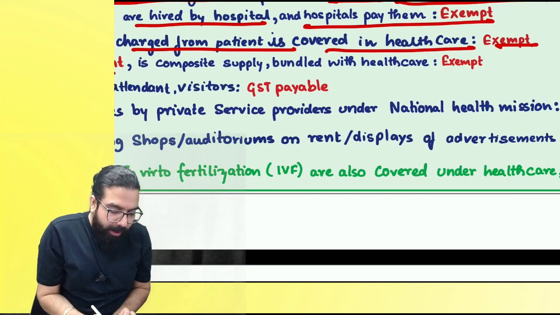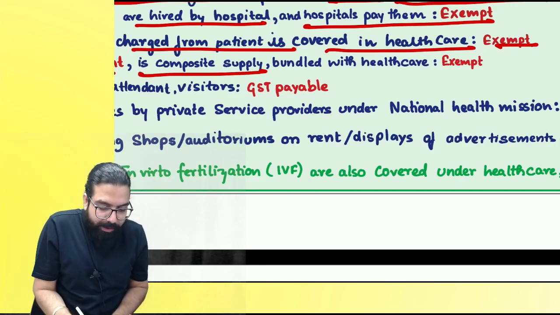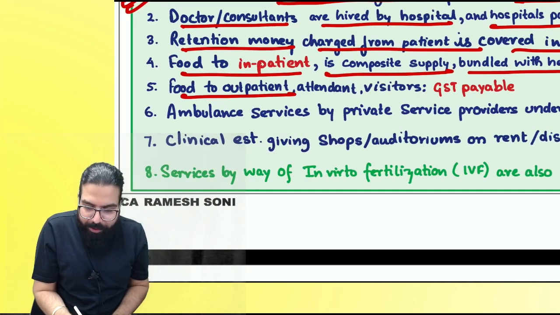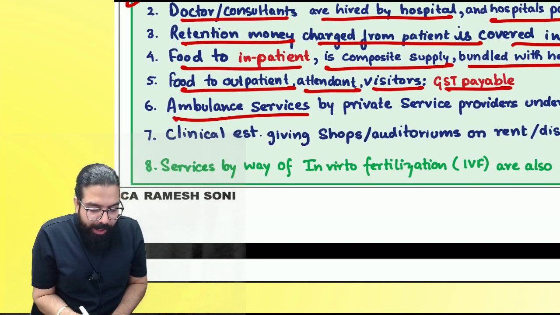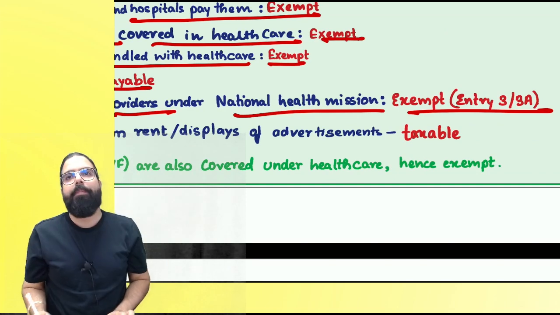Can I go ahead, everyone? Here it was a composite supply, healthcare plus food. But if it is given bundled with healthcare, then it is exempt. Food given to outpatient, attender, visitor, GST will always be payable. Ambulance service by private service provider under National Health Mission is also exempt.